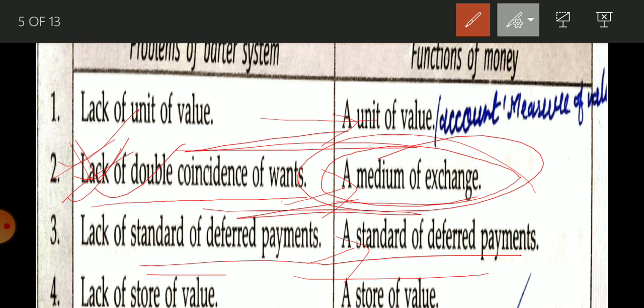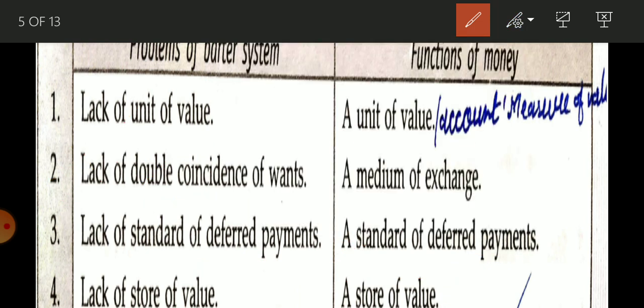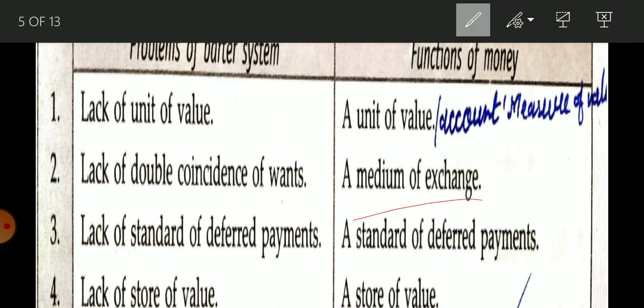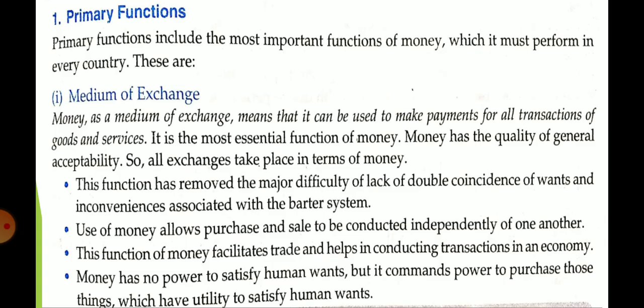So remember this flow chart. Then it becomes very easy. These are the problems that are sorted out by these four functions. So these are the four basic drawbacks of the barter system, and because of that there are these four functions of money. Okay students, now we are going to discuss each one. First, the medium of exchange. So what is a medium of exchange?